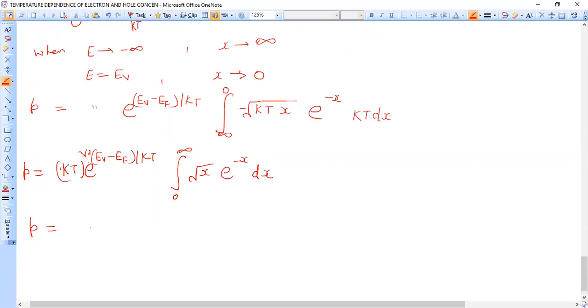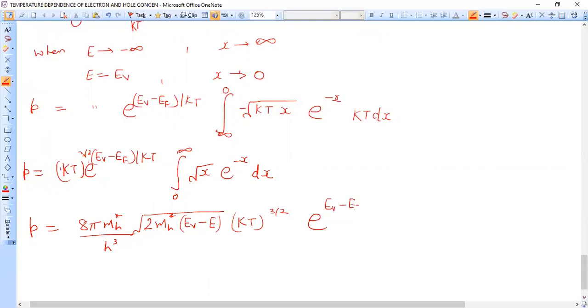So here P becomes, now I am writing the whole expression, 8 pi mh star upon h cube into 2 mh star, kT raised to power 3 by 2. This is e raised to EV minus EF over kT, and this integral it is root pi by 2.